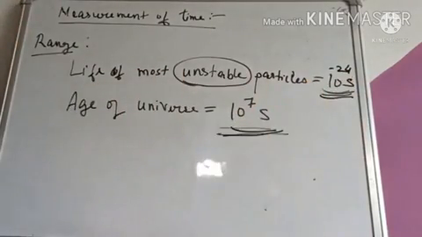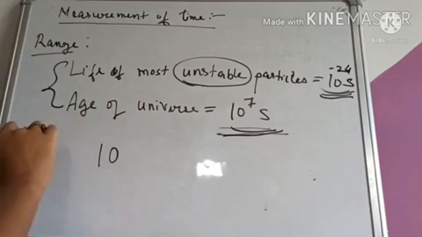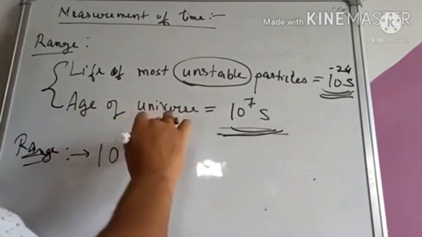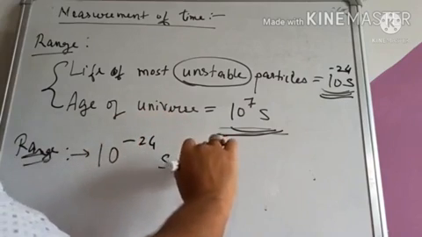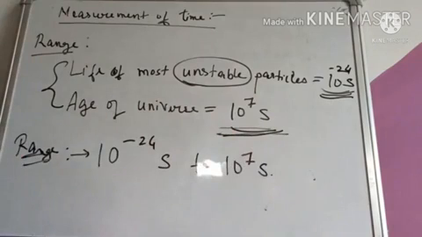If we measure any time, the range of time will lie within this range. The range of time will be about 10 to the power minus 24 seconds to 10 to the power 7 seconds. This is the range of time. Clear? This is the range of time.